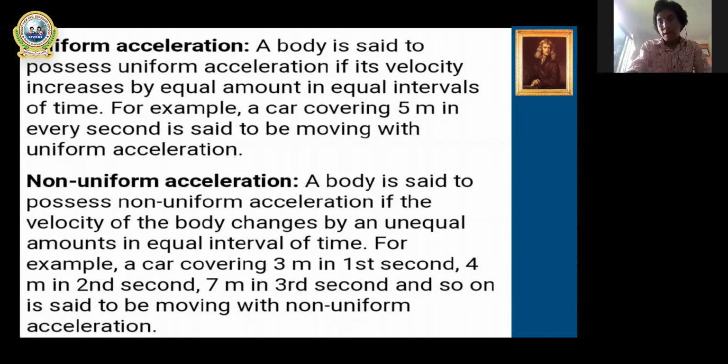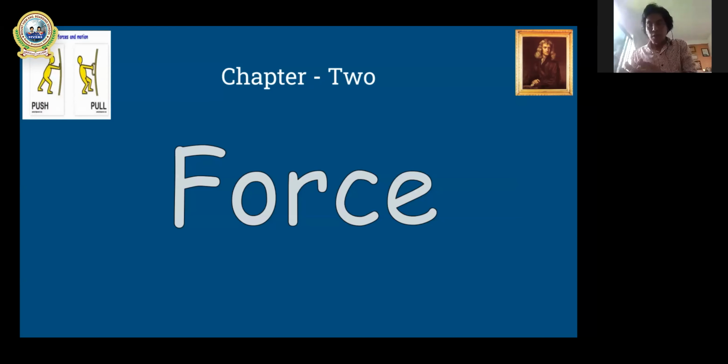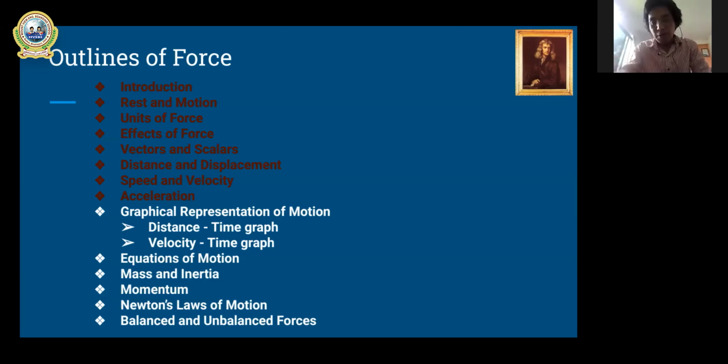I hope all the students of class 9 have understood the topic acceleration. Now let's start. We know in class 9 we are reading chapter 2. The name of the chapter is force, and till today we have finished reading the topics shown in red color. Today we are going to discuss graphical representation of motion, under which we will read the distance time graph and velocity time graph. Today we will try to understand the distance time graph.